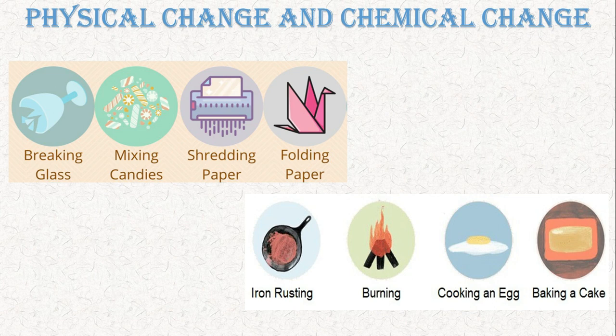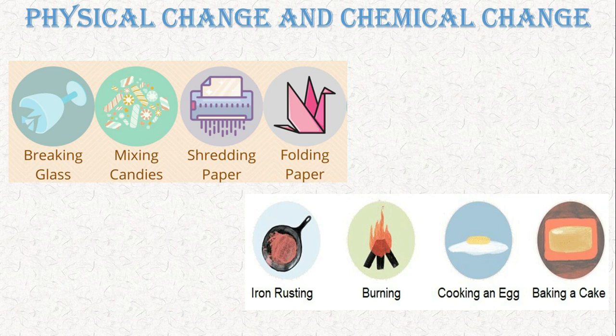That's almost wrong, because physical change means there is no new substance formed in the change. A change where no new substance is formed is known as physical change, and chemical change means a change where a new substance is formed. Here are some examples of both physical change and chemical change.